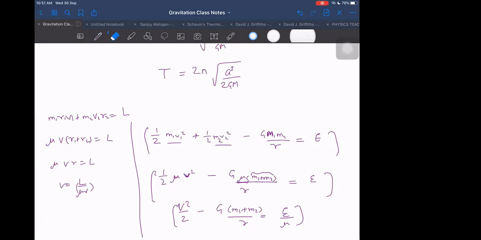Again, we will get one quadratic in 1 by r. And if we get that quadratic in 1 by r, then again, same way, without solving the quadratic, we did not solve the quadratic last time. Without solving the quadratic, we end up getting all the things which we want. Understood or not?